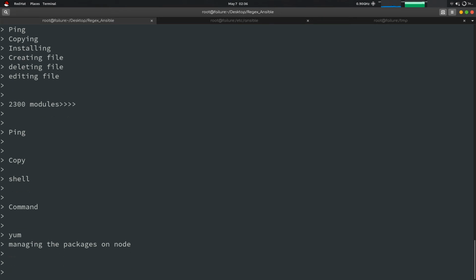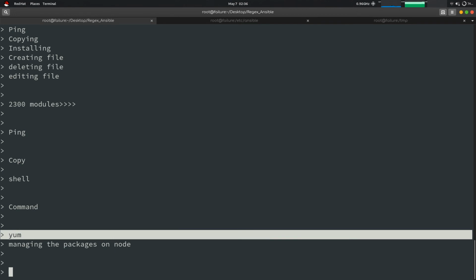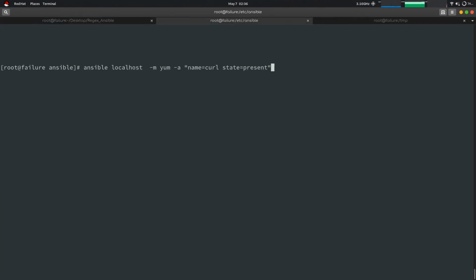So the solution of our first scenario would be this command, the yum module. We'll be firing this yum module. In the name argument we will give the name of the package which we want to install, so that was VLC. The state we can give two things, present and absent.